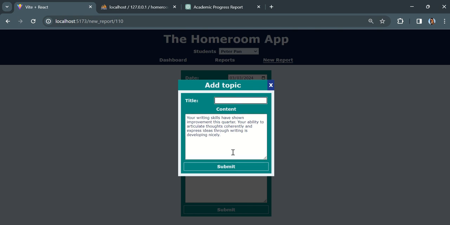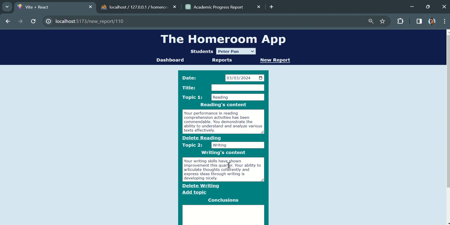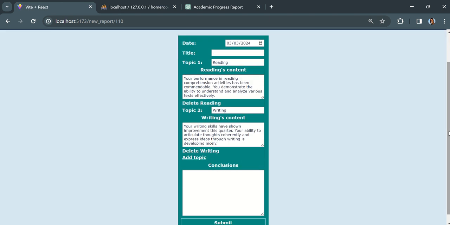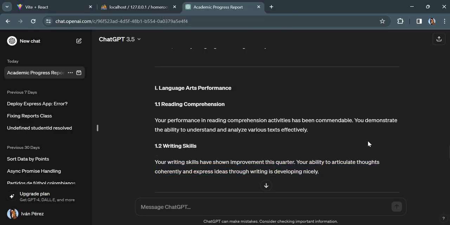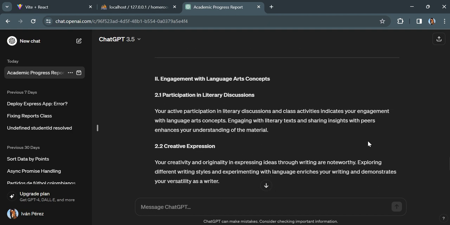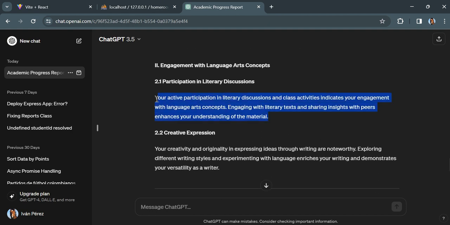After I finish writing the content, I say that this is content, and the report is getting bigger. Now reading's content, writing's content. I can delete it, of course, or edit it here. Let's go to participation, and these are discussions.